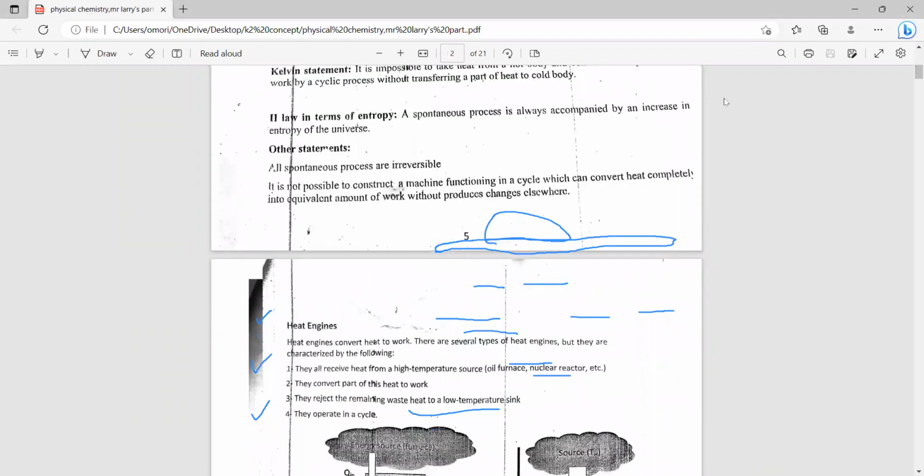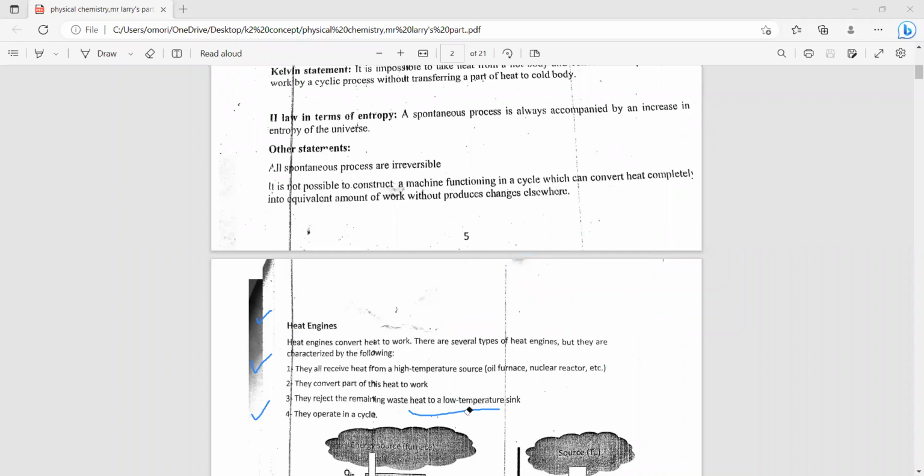We have other statements of the second law of thermodynamics. All spontaneous processes are irreversible. That means if we have a spontaneous process and the entropy is increasing, it is an irreversible process. Also, it is not possible to construct a machine functioning in a cycle which converts heat completely into an equivalent amount of work. It's the same thing as the Kelvin statement we stated earlier.